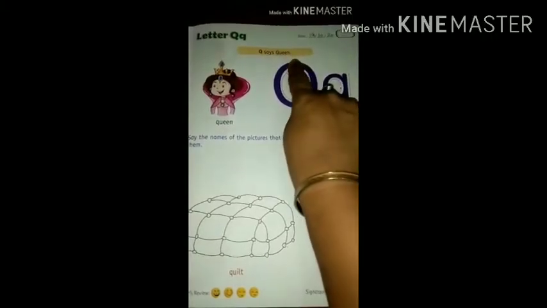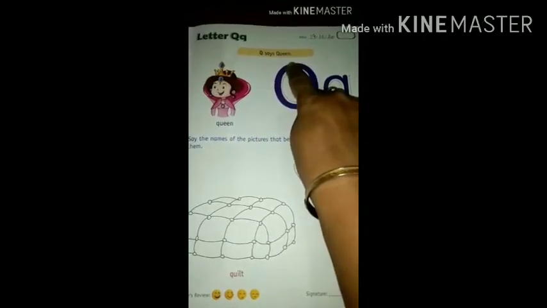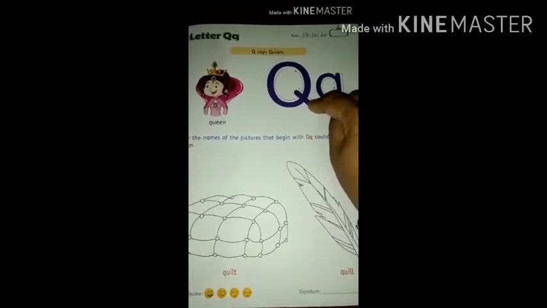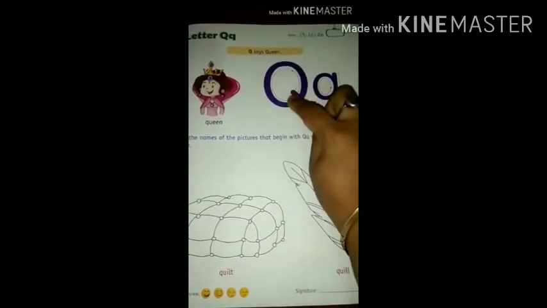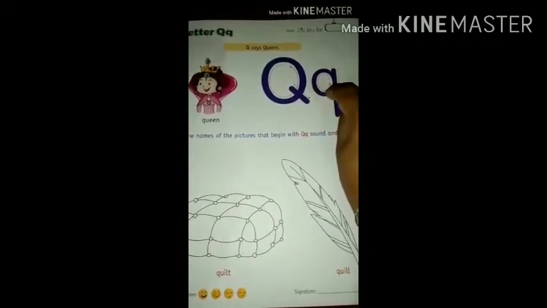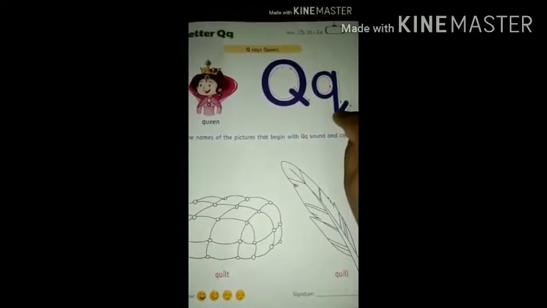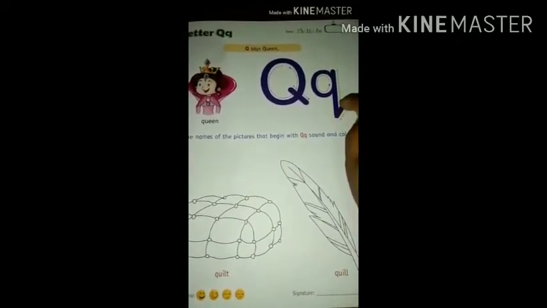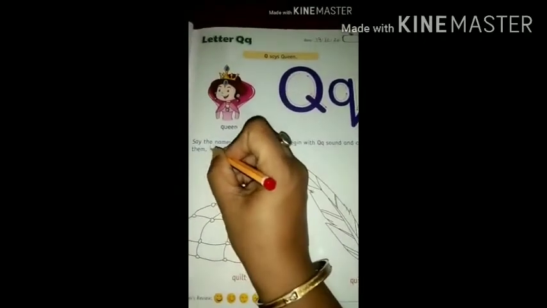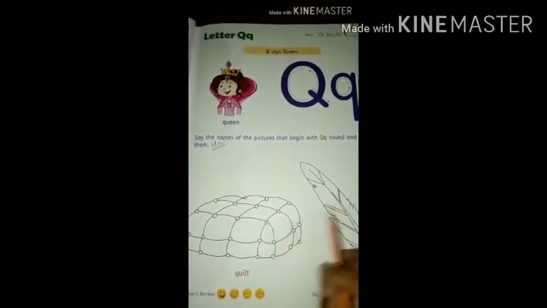How to write Q? Start from here, from the top, in this way, like O. Then draw one slanting line. Okay, capital letter Q. Now small letter Q. First we will make C, small letter C. Okay, then one standing line and end with the curve. Okay, done. Now this one is your homework. So you know you have to color these two pictures.